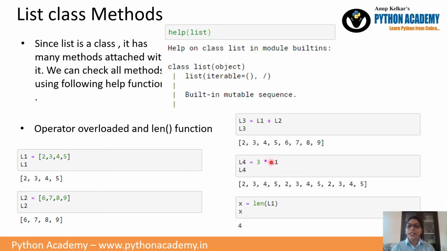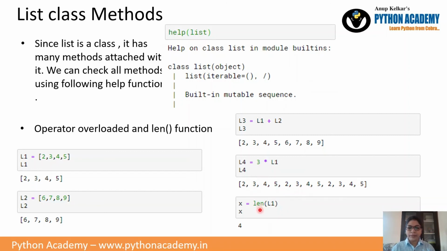Then multiplication is also an overloaded operation. So 3 times L1 means it will repeat the elements of L1 three times. Here in L1 you can see we have 2, 3, 4, 5. So it got repeated: 2, 3, 4, 5, 2, 3, 4, 5 and 2, 3, 4, 5. It is not multiplication of each and every element inside the list. It will repeat your elements the number of times specified, here 3.